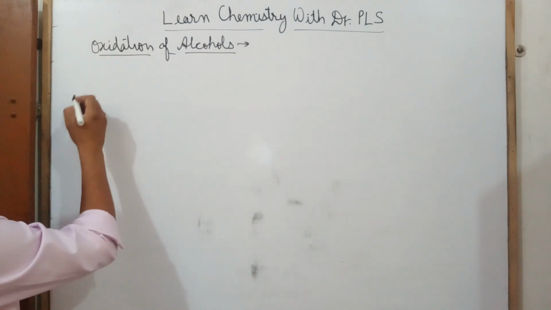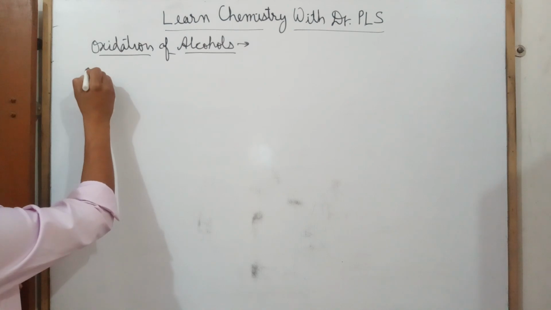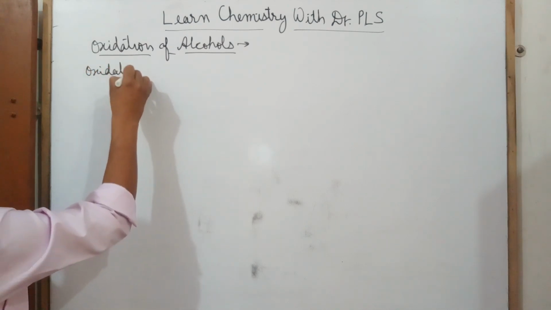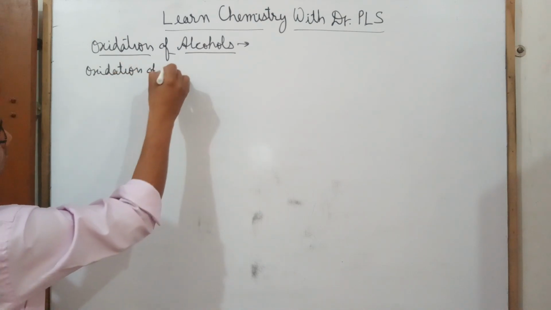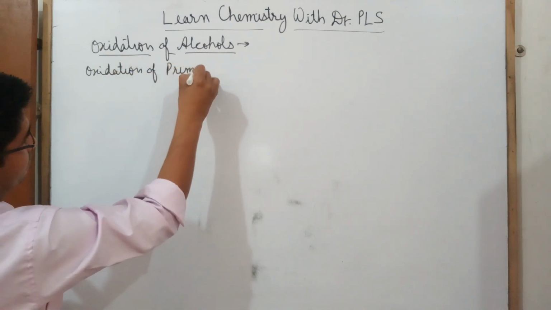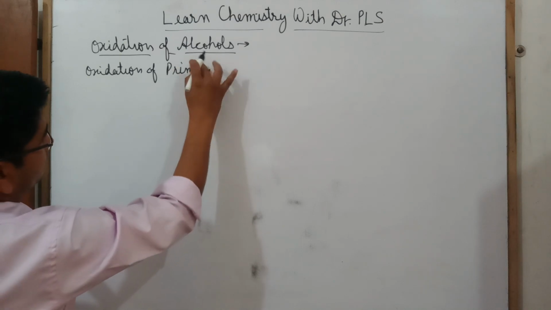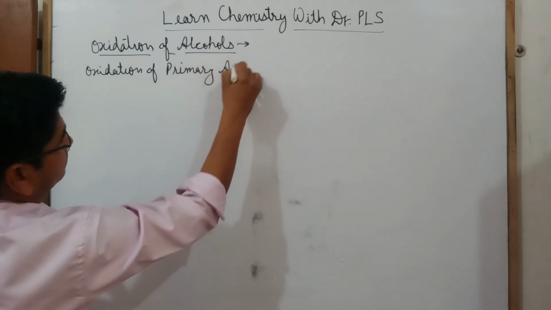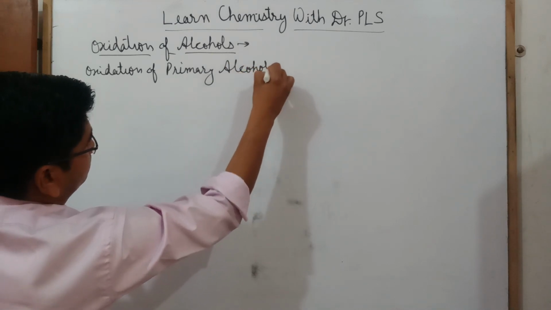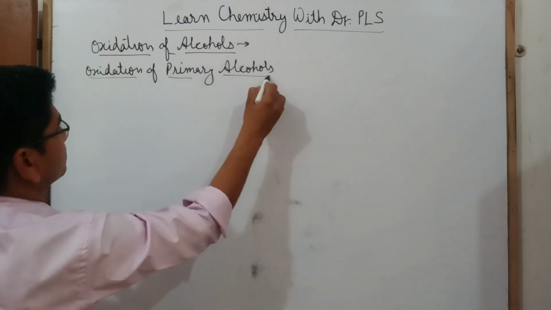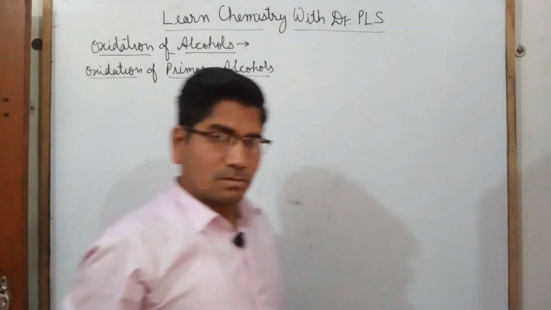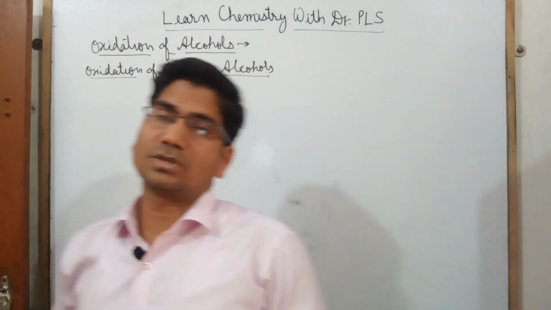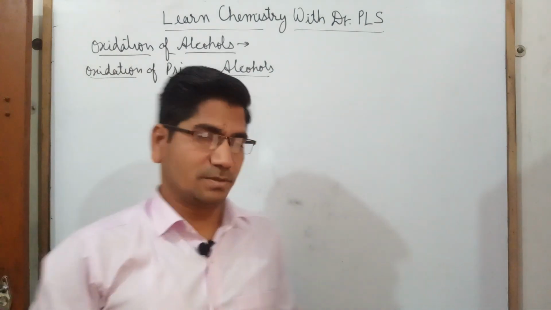First off, we'll talk about the oxidation of primary alcohols. Guys, alcohols are of three types. Which are those? Primary, secondary and tertiary.